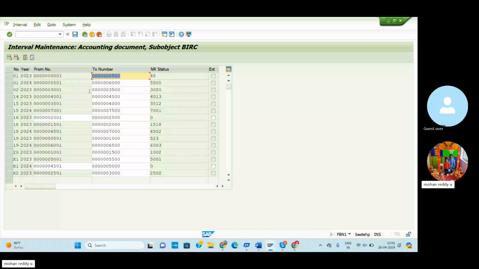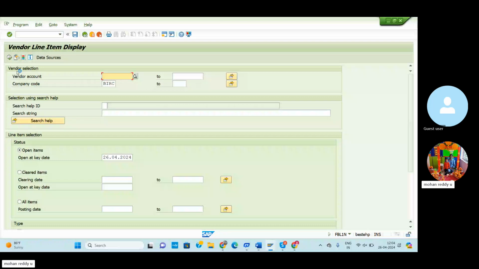So then the vendor invoice posting is completed, the vendor invoice partial amount will be cleared, then the remaining 10,000 will be adjusted to the credit memo. Now we'll check the vendor balances. So FBL1N. Enter. Here you can enter the particular vendor number, or else if you directly execute, then automatically under the company code, the total number of vendors who have a balance will be displayed. So click here.